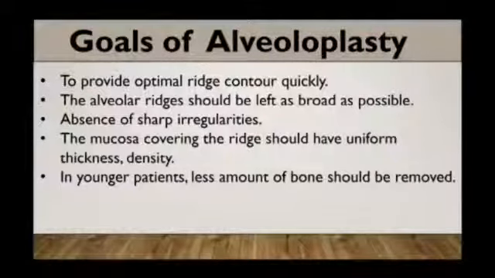The mucosa covering the ridge should have uniform thickness and density for the even transmission of masticatory forces to underlying bone and provide support to the denture. In younger patient, less amount of bone should be removed because the process of resorption extends for longer number of years than the older patient.